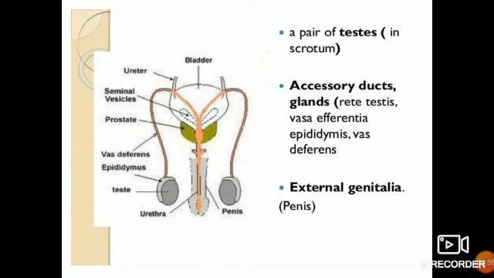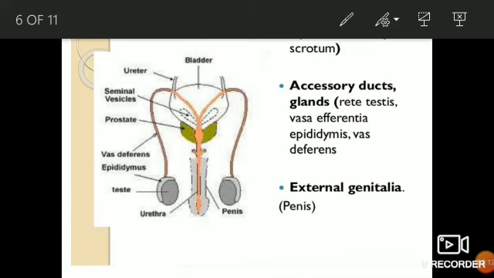Now you will be finding this is the testes, this is the epididymis, then the vas deferens is here. This is the vas deferens, or sperm duct, we can say. You can see a penis over here, urethra. This is a common duct for the passage of the semen.